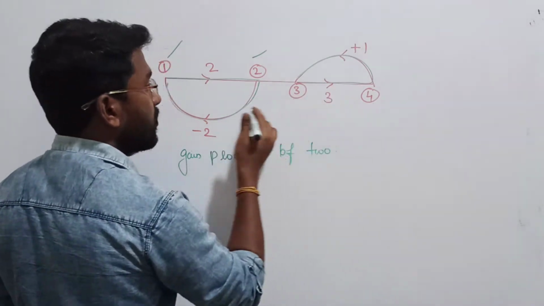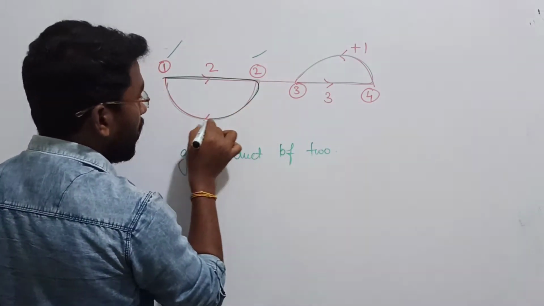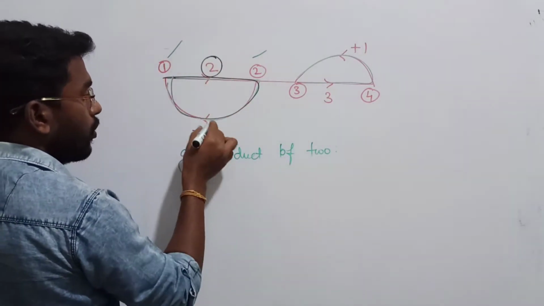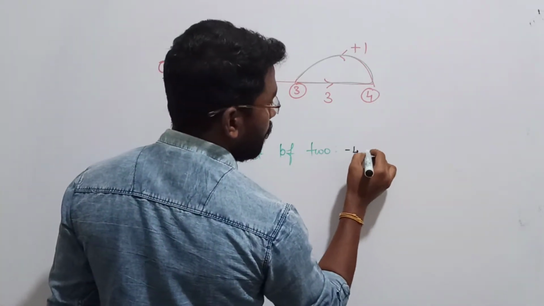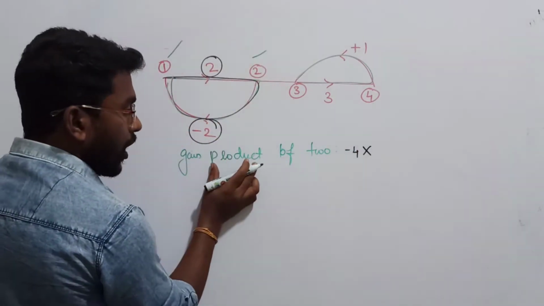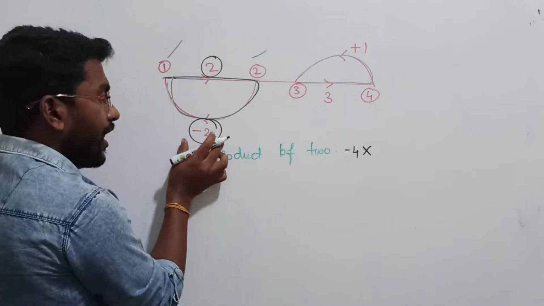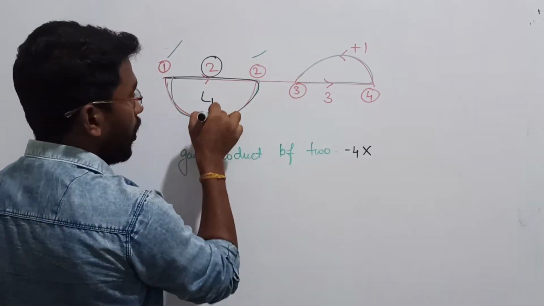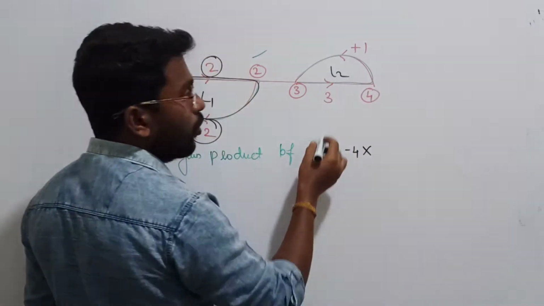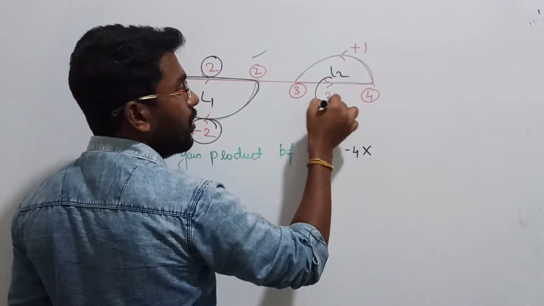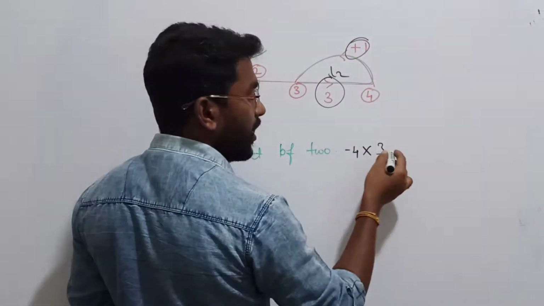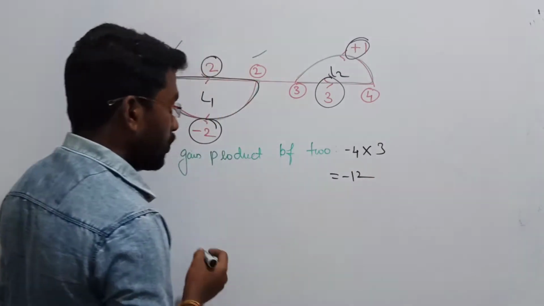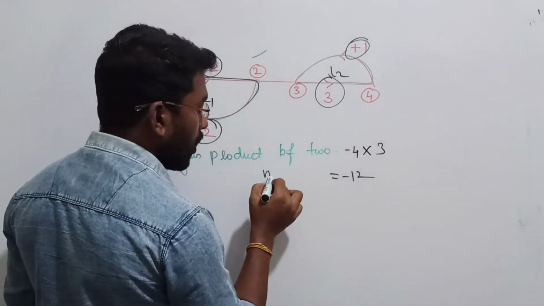Gain product in the sense, first multiply the loop 1 gain by the loop 2 gain. Loop 1 gain is 2 into minus 2, that is minus 4. Loop 2 gain is 3 into 1, so that is going to be 3. So minus 4 into 3 is going to be minus 12. So that is the gain product of two non-touching loops.